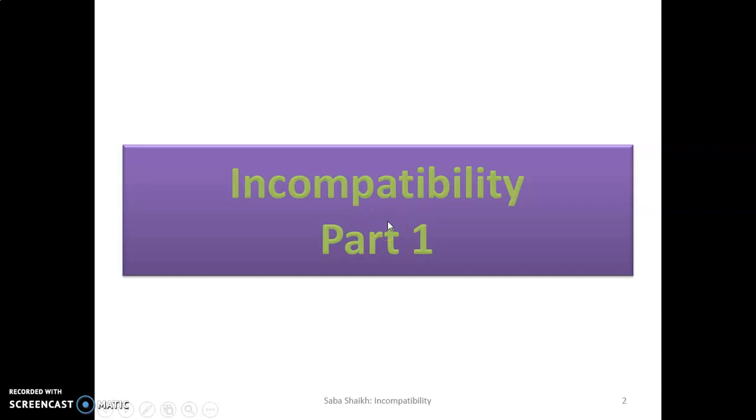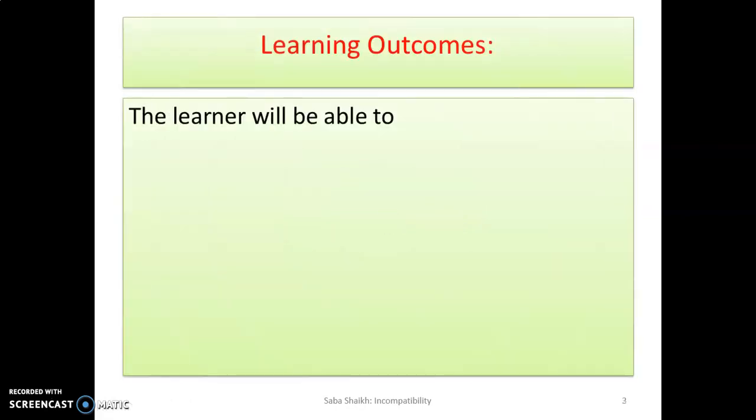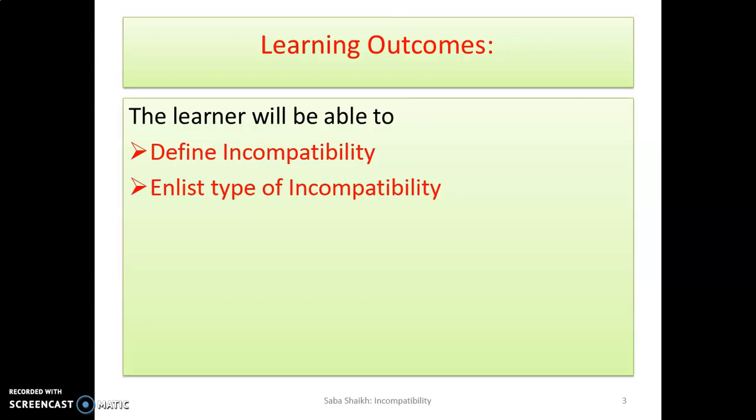In this incompatibility part 1, we are going to study, define incompatibility, enlist the types of incompatibility, and understand the physical incompatibility.